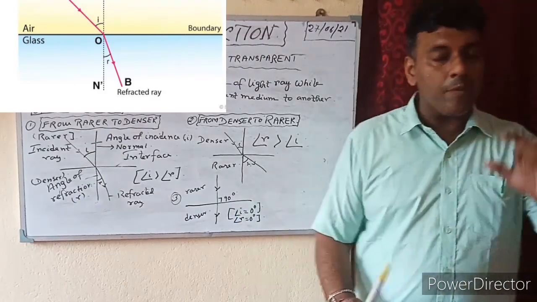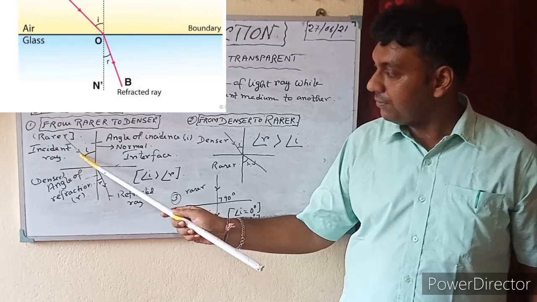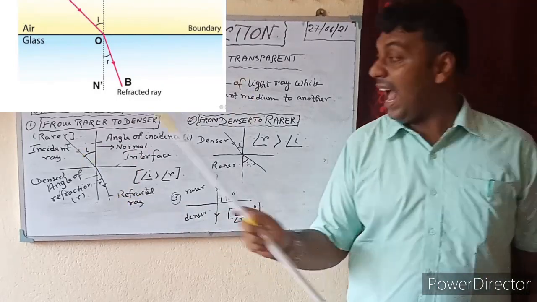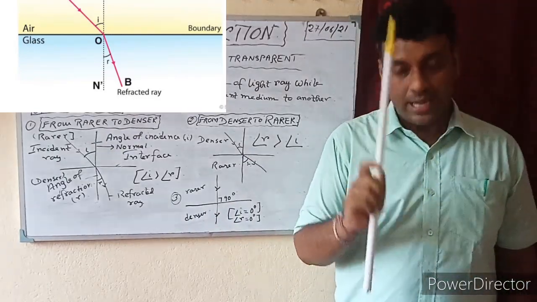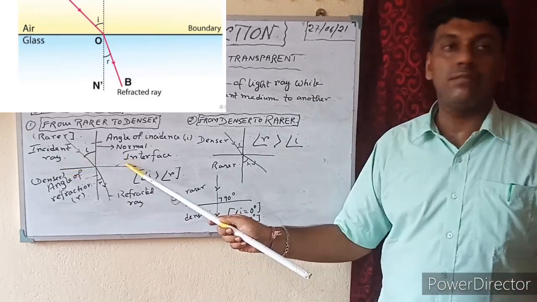So here some common terms or definitions you will learn: incident ray, refracted ray. After that, the angle of incidence. So what is the angle of incidence? Angle of incidence is the angle between the incident ray and the normal.